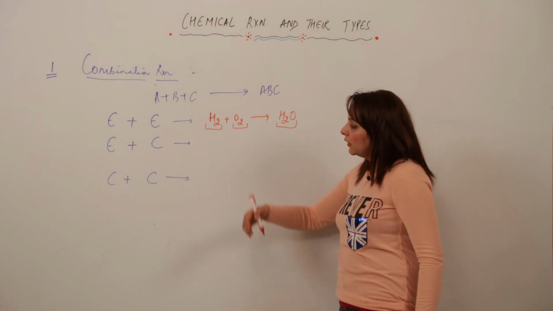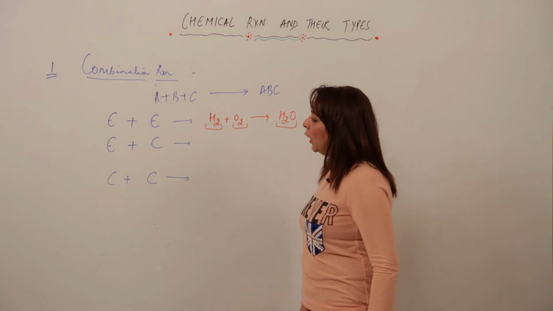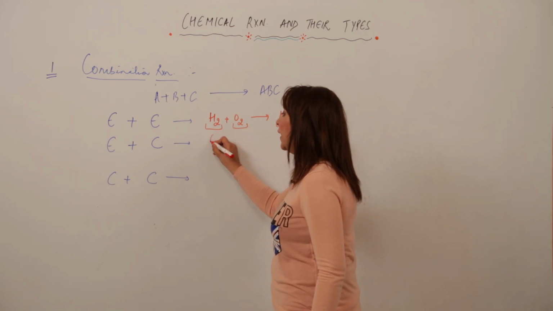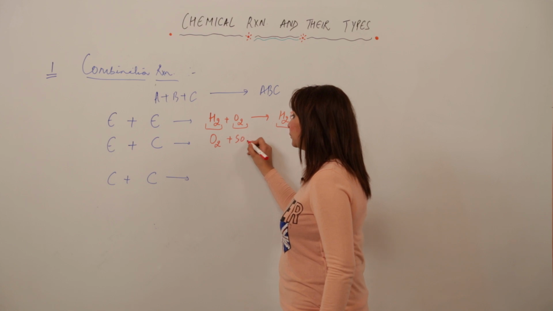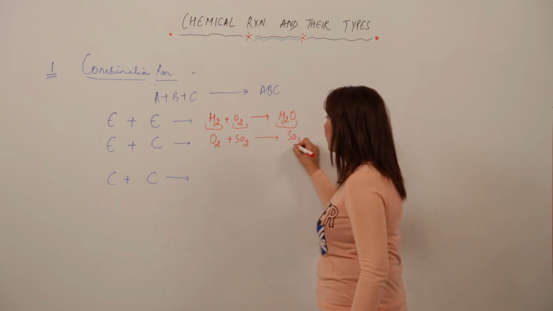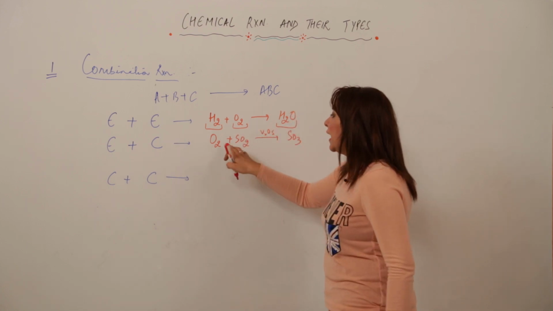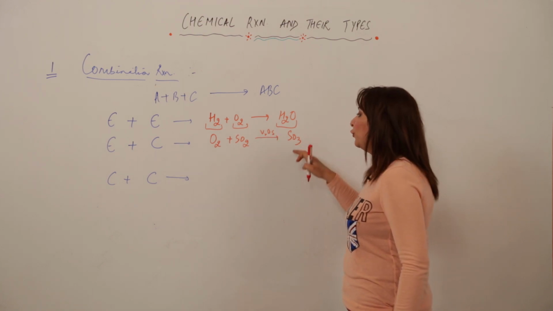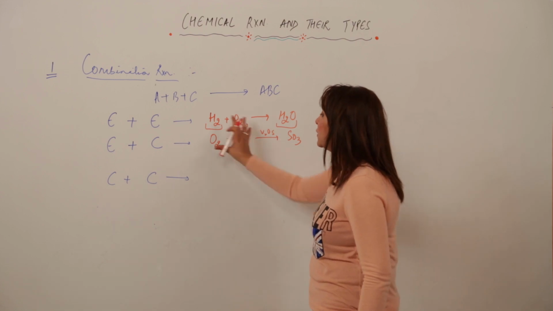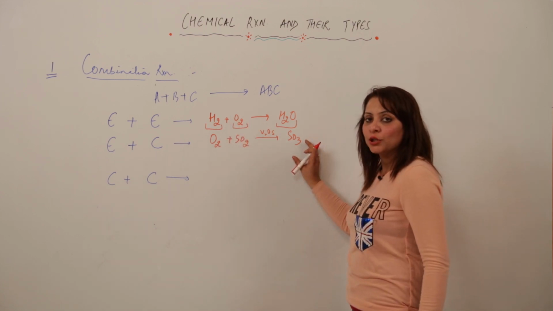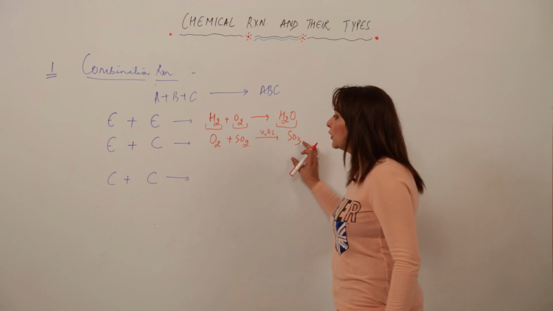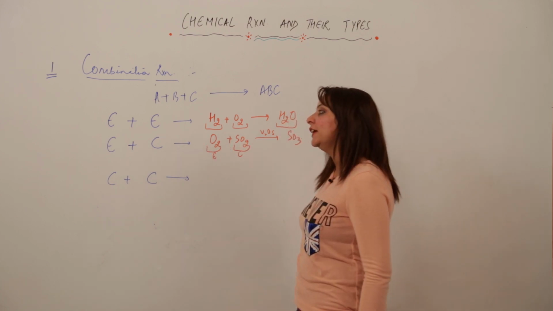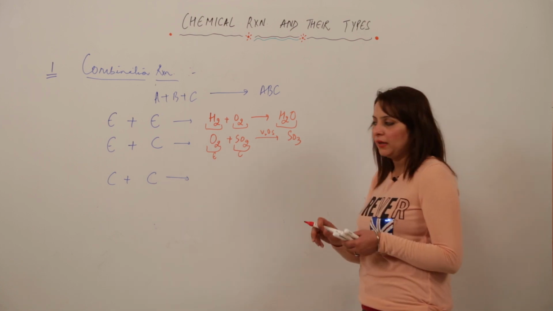Now, as we are looking for the second example, element and compound. That means we need one element and one compound. So, SO2 plus O2, in presence of vanadium pentoxide which acts as a catalyst, forms SO3. You can see in this case they are just uniting to form a single substance. So obviously it is a combination reaction. Now, SO2 is a compound and O2 is an element. So the reaction can happen at element and compound level also.